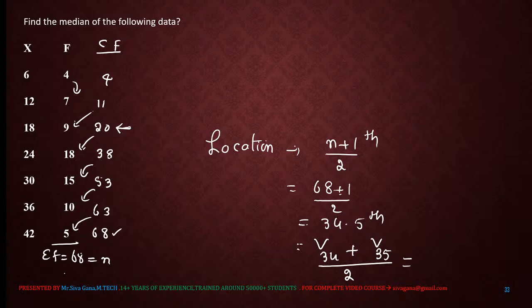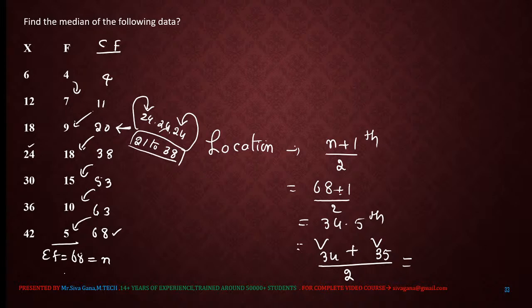Here, 20 is over, which means 21 to 38, the values, all those terms are what? 24, 24, 24, like this, from the 21st term to the 38th term. All the terms are 24.